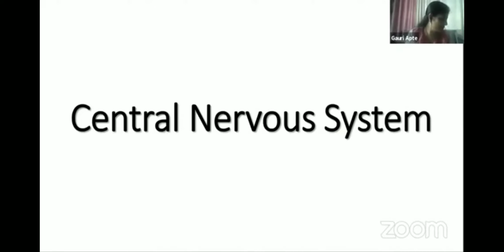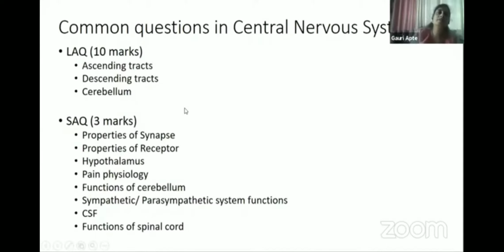And other systems, I'll just touch the important parts and we'll move ahead. So central nervous system: common questions in central nervous system, ascending tracts, descending tracts can be asked as long question. The sensations carried by these tracts or the functions of the descending tracts can be asked. Cerebellum can be asked as a long question, quite rarely, but still it is asked sometimes.